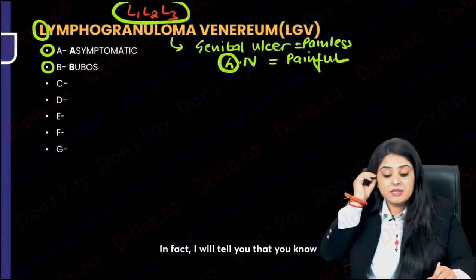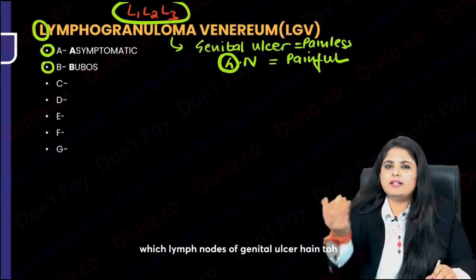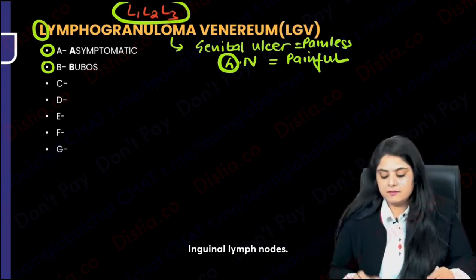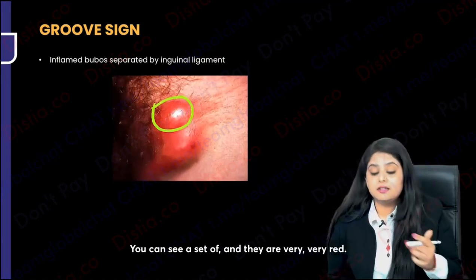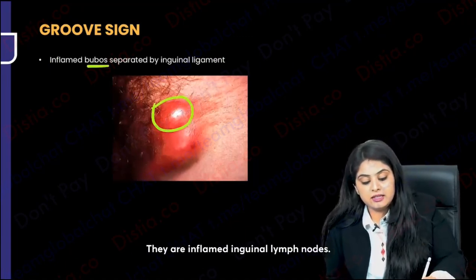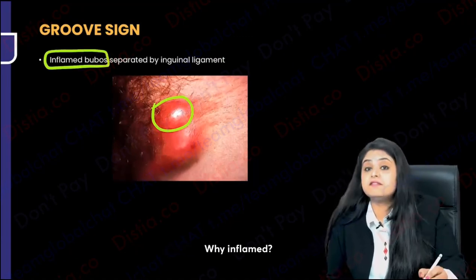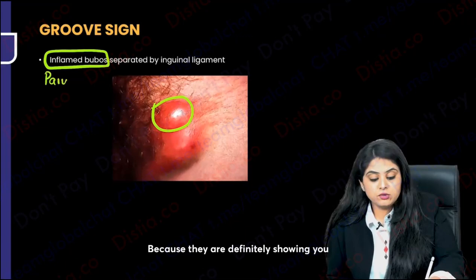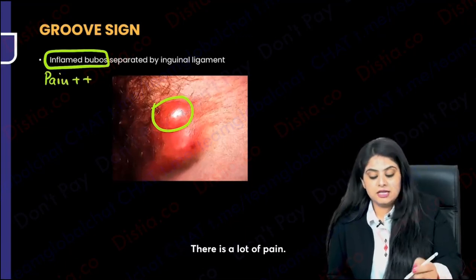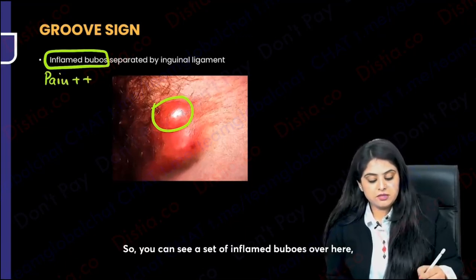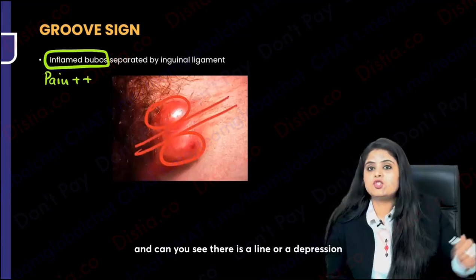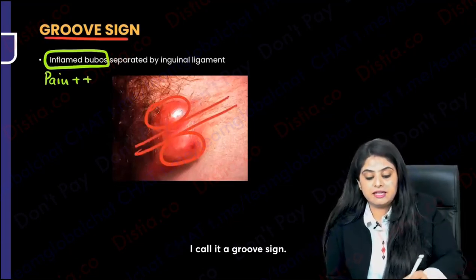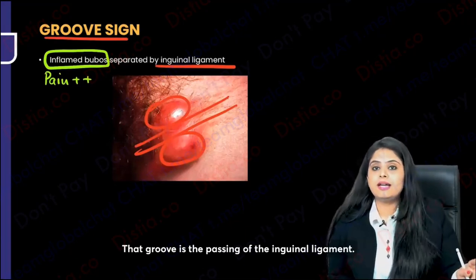In fact, do you know which lymph nodes? Now that there is a genital ulcer, which lymph nodes? Inguinal lymph nodes. Now have a look at this picture. You can see a set of nodes, and they are very red. They are inflamed inguinal lymph nodes, inflamed buboes. Why inflamed? Because they are definitely showing you signs of inflammation. There's a lot of pain. You can see a set of inflamed buboes over here, and some lymph nodes over here, and can you see there is a line or a depression in between? I call it a groove sign. That groove is the passing of the inguinal ligament.